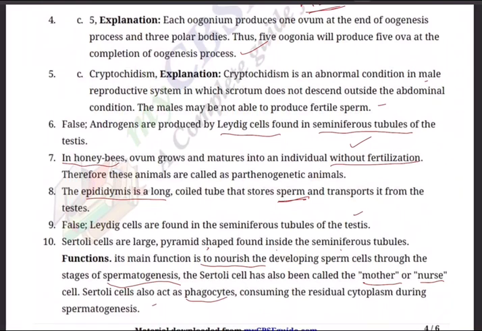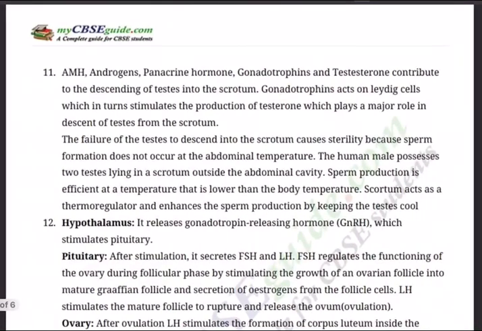Sertoli cells also act as phagocytes, consuming the residual cytoplasm during spermatogenesis. That's how Sertoli cells play their role. Next, question number 11. AMH, androgens, paracrine hormones, gonadotrophins and testosterone contribute to the descending of the testis into the scrotum. So many hormones.